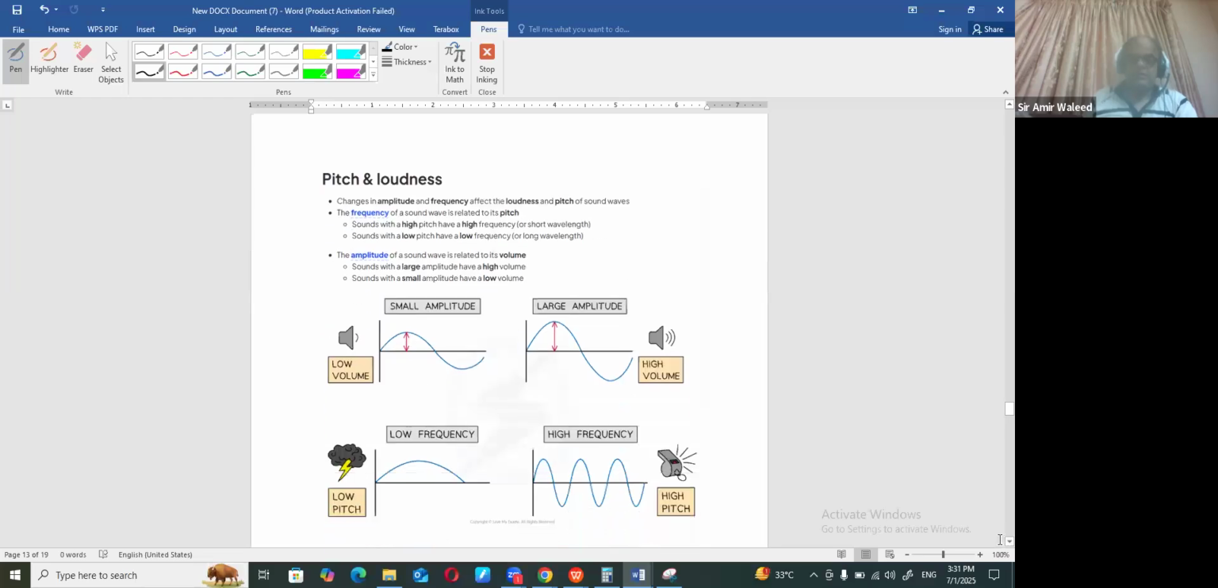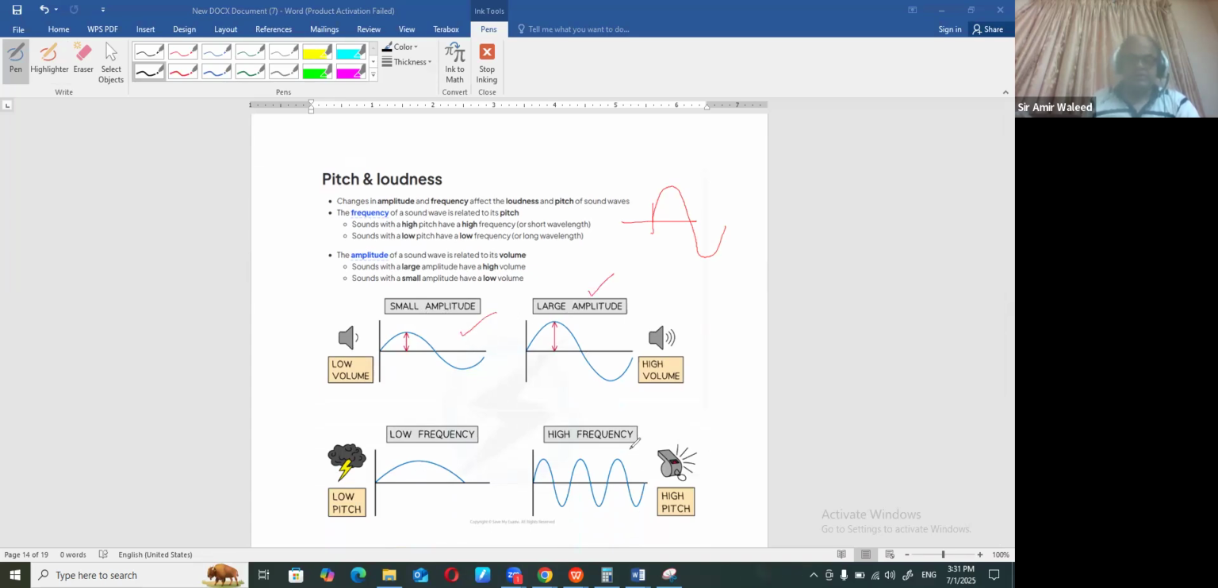It has some qualities. The qualities are considered as pitch and loudness. What is meant by pitch? Pitch is everything to do with the frequency. Remember that. First, let's talk about the loudness. The more the amplitude, the more the loudness. Here the amplitude is less. Here it has a larger amplitude, so it has more loudness than this one, right?